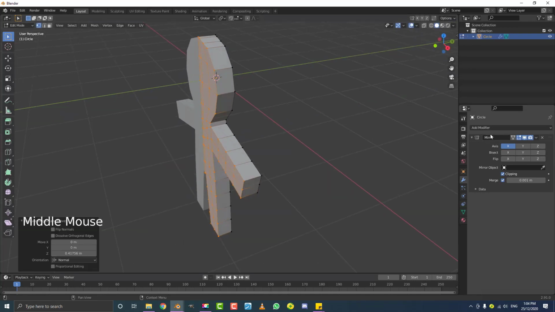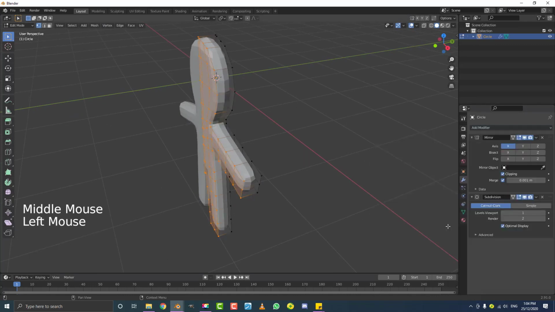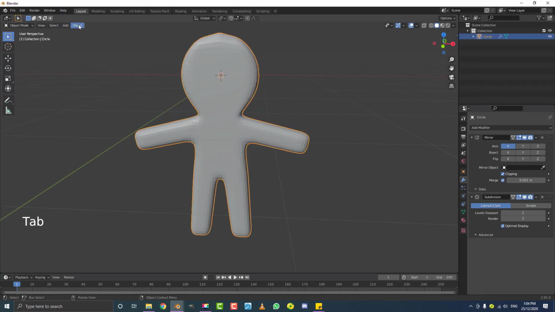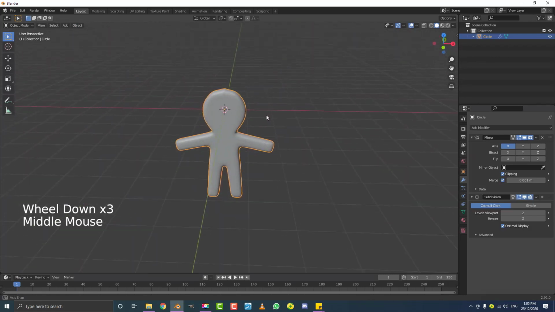And then what we're going to do is we're going to give this guy a subdivision surface modifier. And that's going to look a lot better. In fact, let's bump the viewport level up to 2 here. And we'll leave the render at 2. You can bump the render up to 3 if you want. Then we're going to go out into object mode again. And then we're going to go object and enable shade smooth. And here we can see this is what it's looking like.